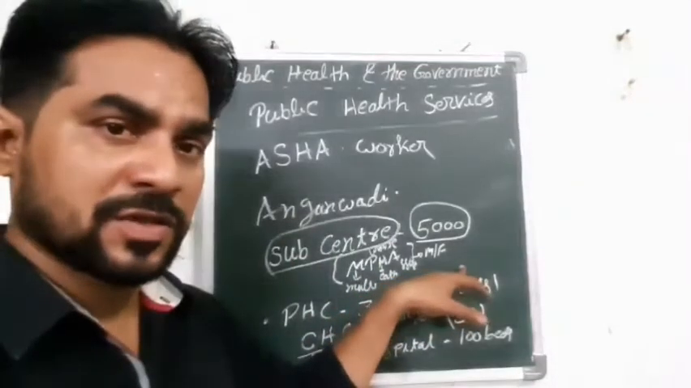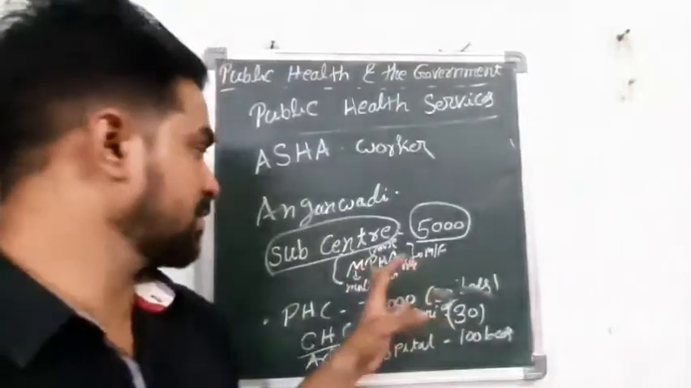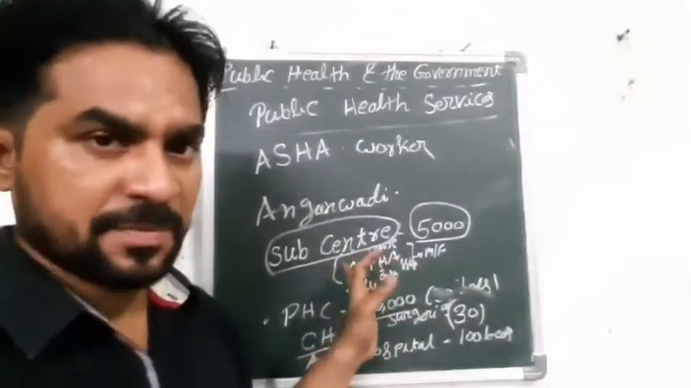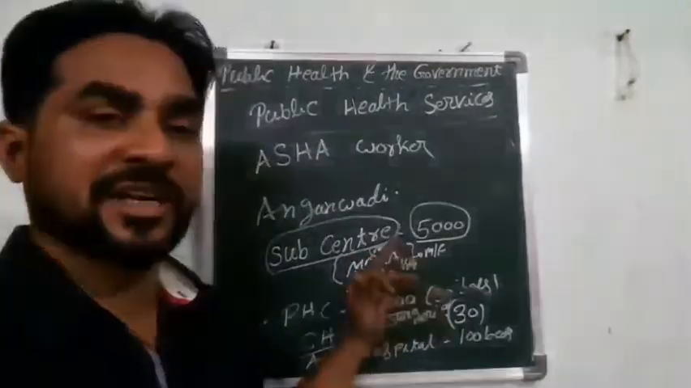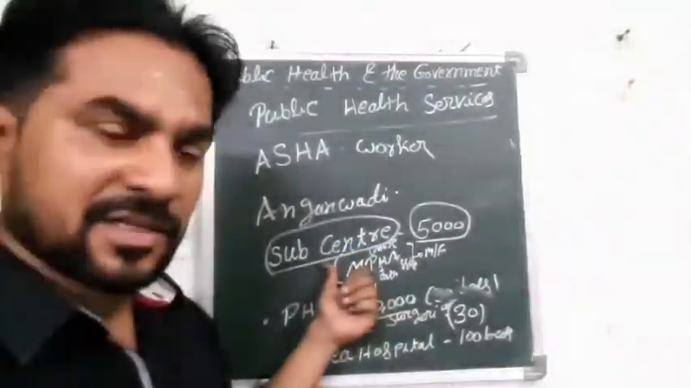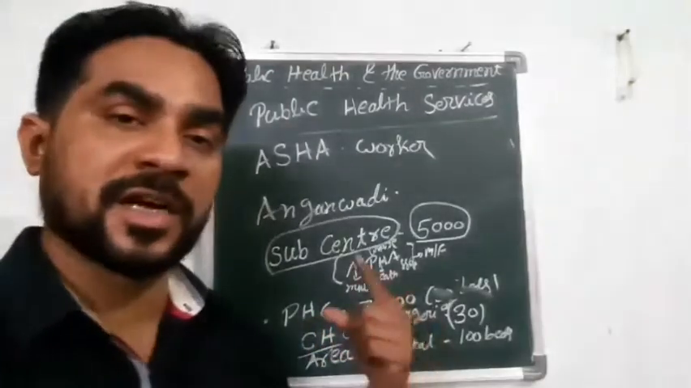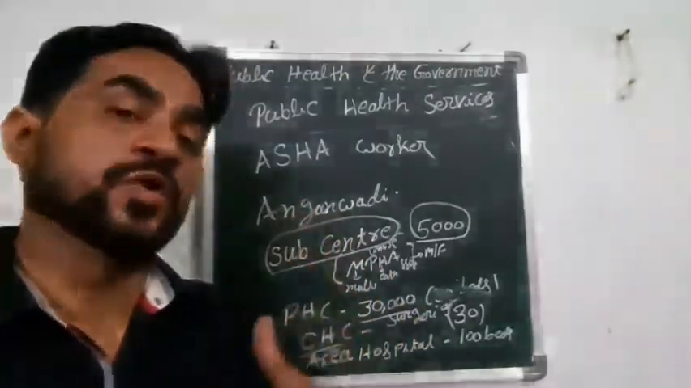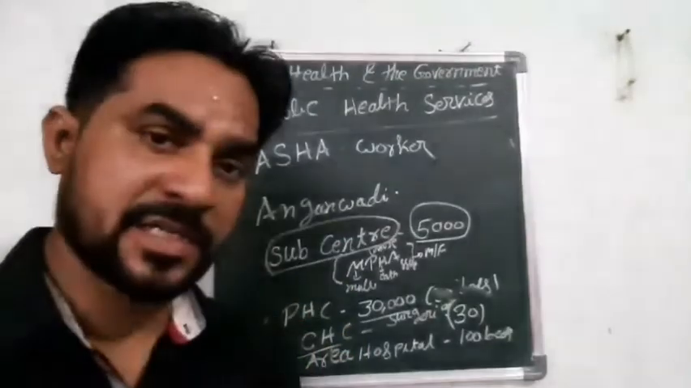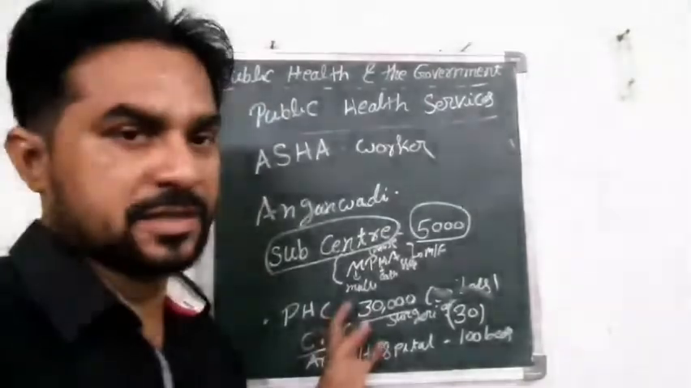Sub-centers are for 5,000 population. Almost all the small health problems can be solved there. And the multi-purpose health assistant can be found in the sub-centers. This sub-center comes under the control of the primary health center. A primary health center can be found for every 30,000 population, that is called one primary health center. So all sub-centers are working under the control of primary health centers.